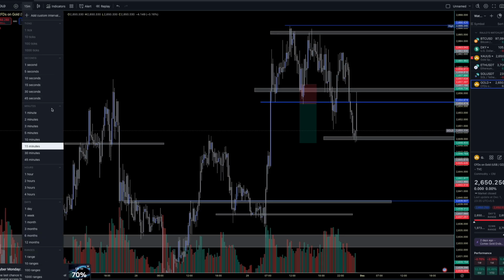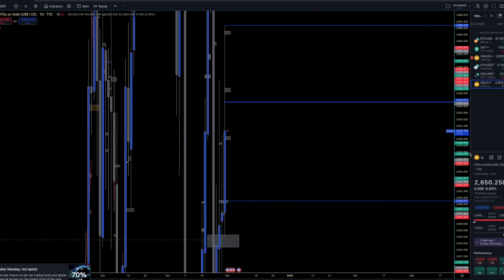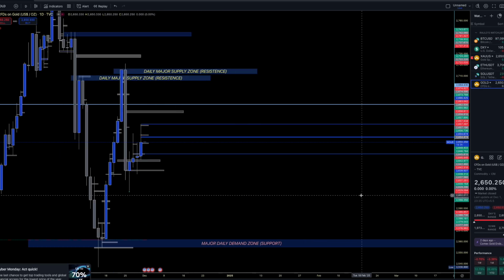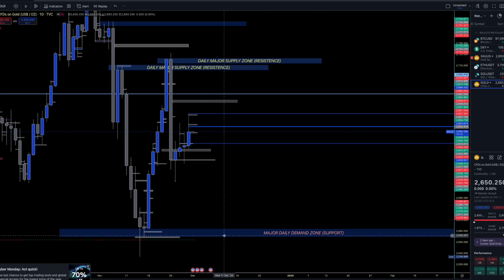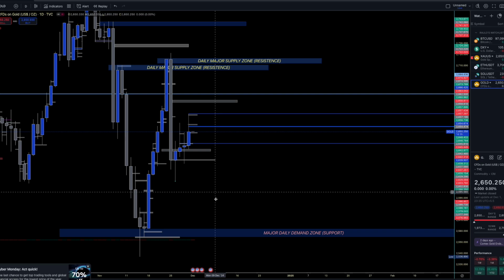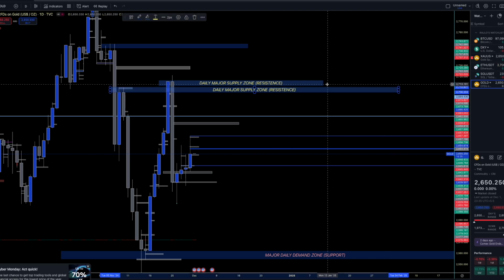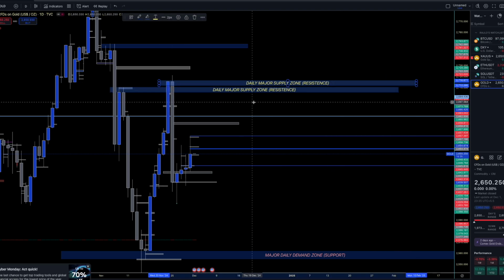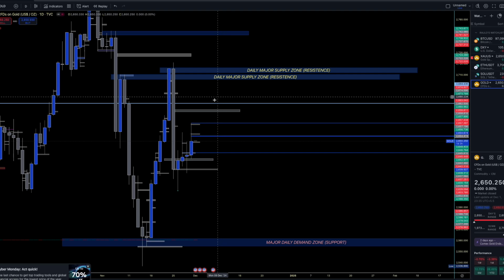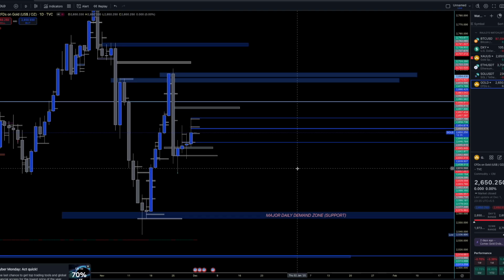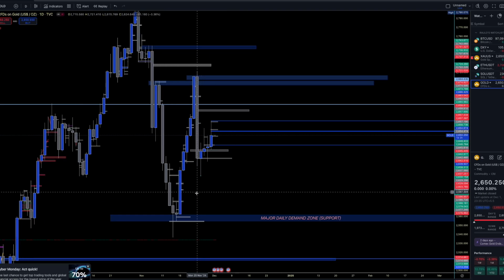Let's jump into the daily time frame. As you can see here, I have marked the supply zones and demand zones. We have a major demand zone below here, and on the upper hand side, if we consider these common rejection points as resistance, we have a major supply zone over here and also here. But as you can see, gold is overall in a bullish trend.